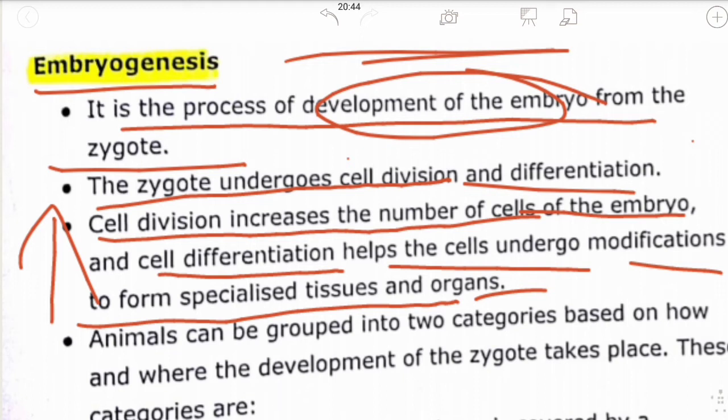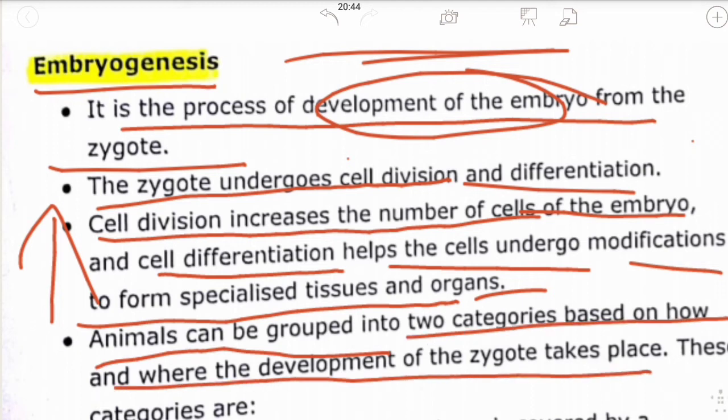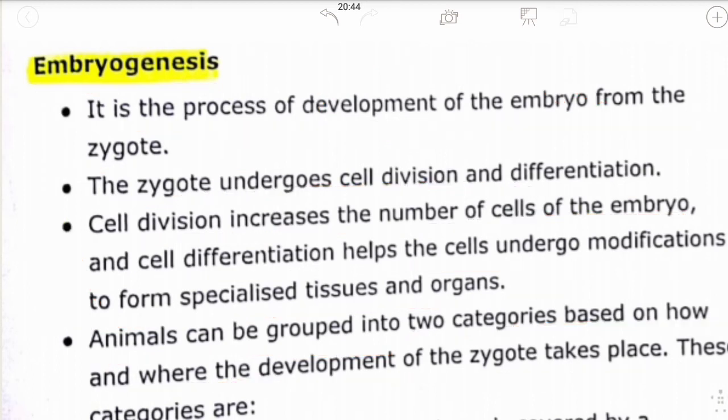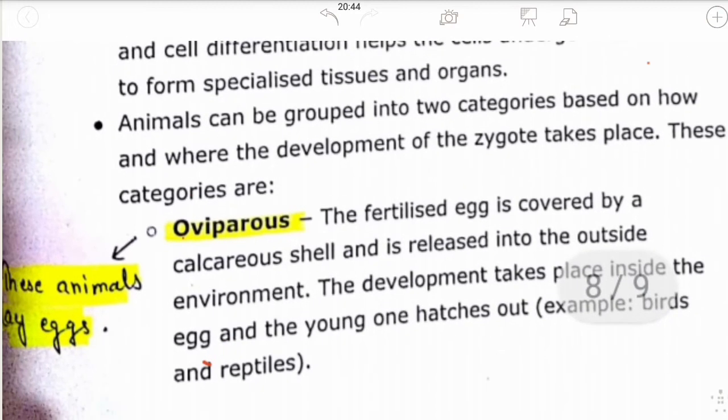Animals can be grouped into two categories based on how and where the development of the zygote takes place. They are oviparous and viviparous. Oviparous are egg-laying organisms, whereas viviparous are the organisms which give birth to young ones. First we will learn in detail about oviparous.